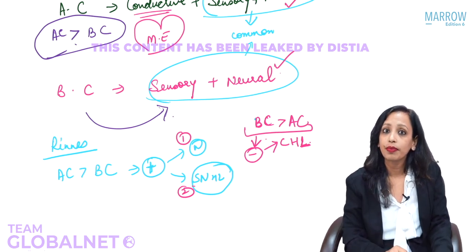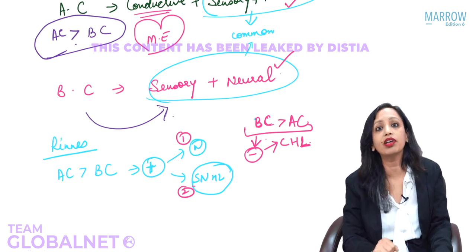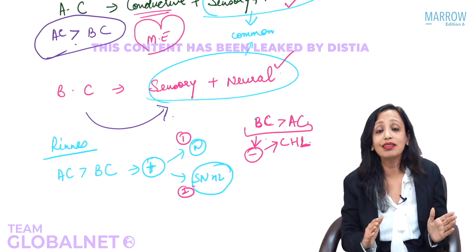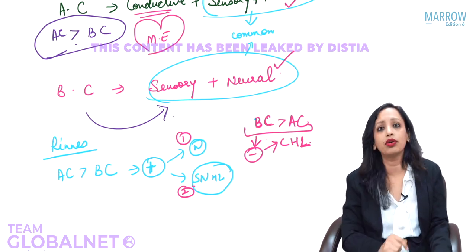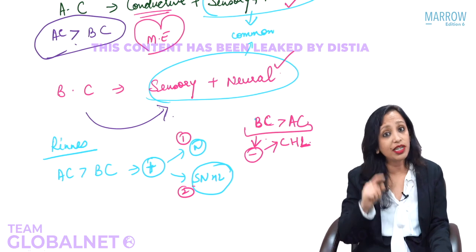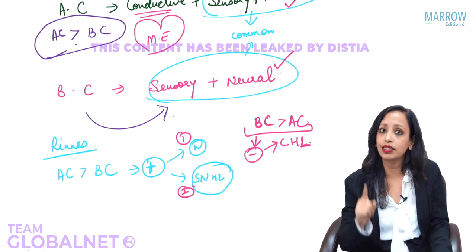So where is the defect? Conductive hearing loss. But is the patient actually having a conductive hearing loss? No, the patient is not having a conductive hearing loss. So this negative Rinne's is false. It is falsely telling you that the patient has a conductive hearing loss. So this is a false negative Rinne's.